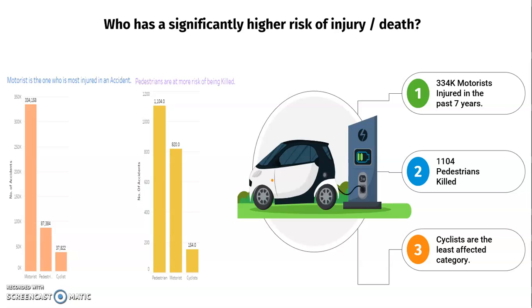And here we tried to find out who is at significantly higher risk of injury or death, whether it's a motorist, pedestrian, or cyclist. We were able to see that the one who is more injured in an accident is the motorist, and the one who dies in an accident is the pedestrian, although cyclist is the least affected category, and it comes at the lowest in both injuries as well as being killed.